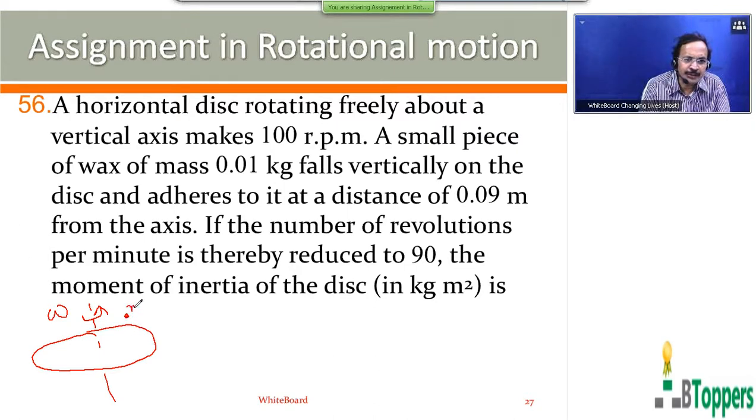Let small m denote the mass of the piece of wax which falls on the disk. Let small r denote the perpendicular distance between the position of the piece of wax and the vertical axis passing through the center of the disk.